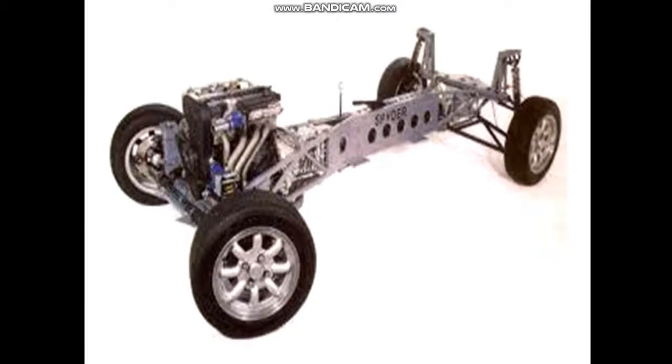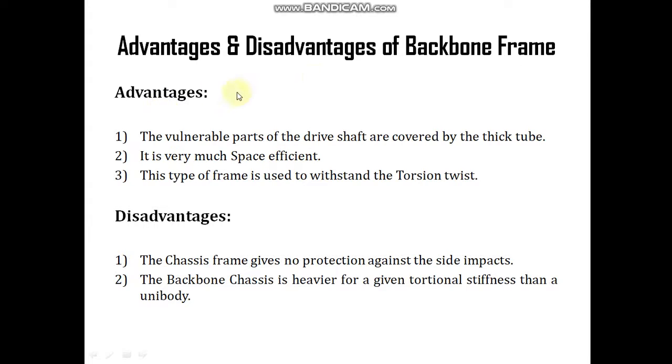As you can see in this figure, this is the backbone type frame. You can see this rectangular tube backbone section, which covers the front and rear suspension attachment. The entire body will be placed above on this chassis frame structure. And these are the advantages and disadvantages of the backbone frame. The advantage is that the vulnerable parts of the drive shaft are covered by the thick tube.